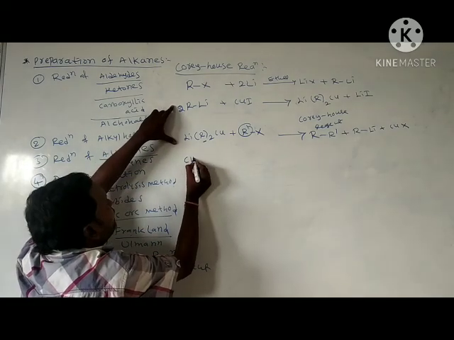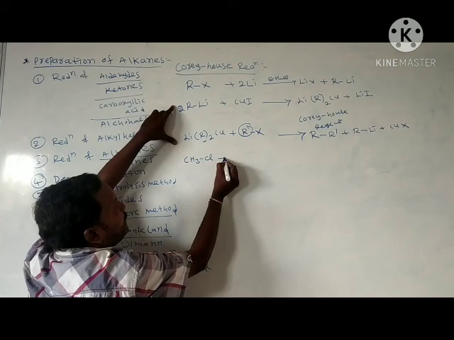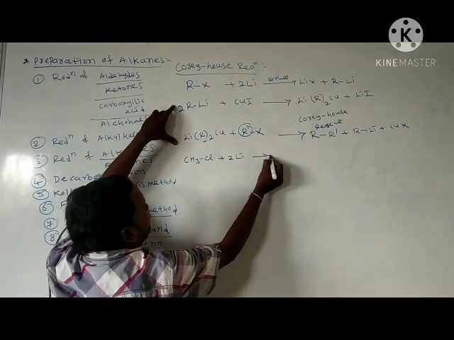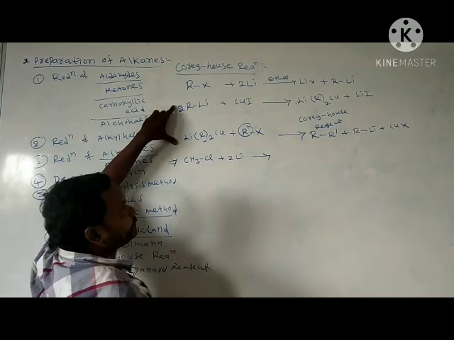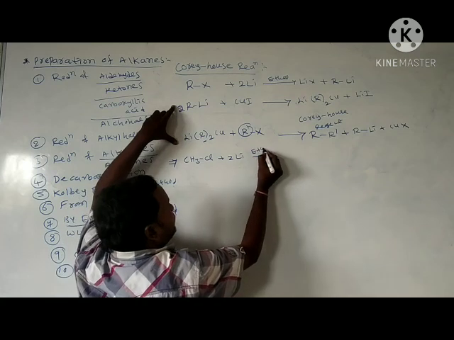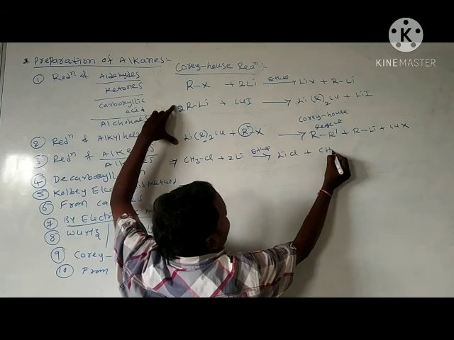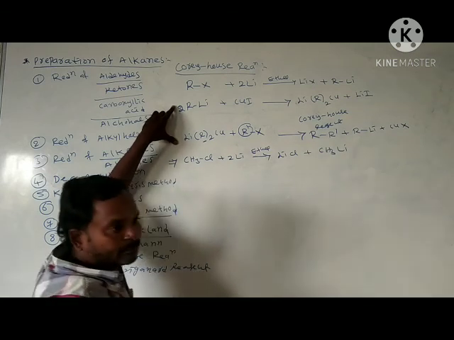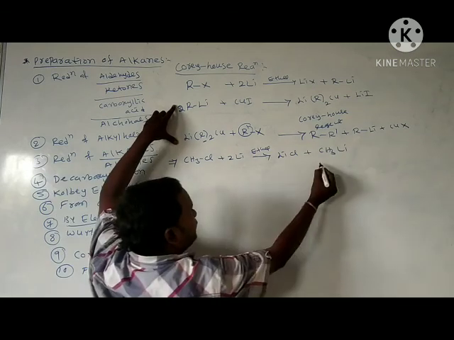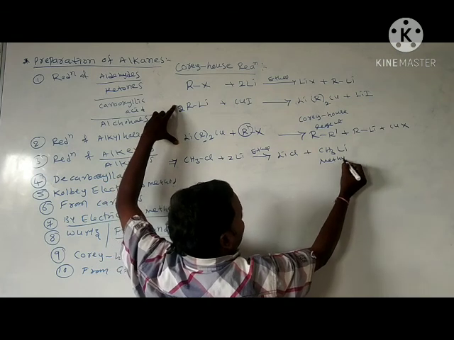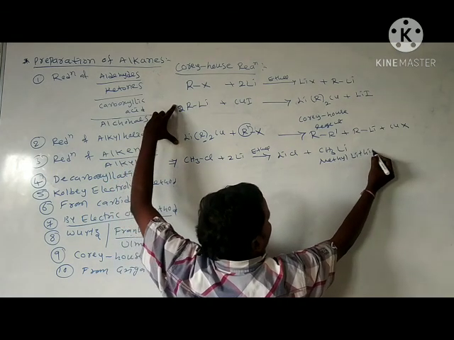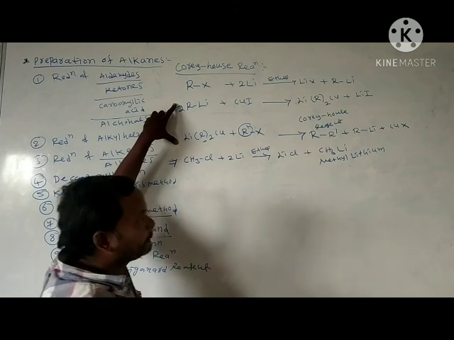In specific, I am taking CH3Cl reacts with 2 moles of lithium in presence of ether, LiCl, and here CH3Li was formed. CH3Li we call methyl lithium.